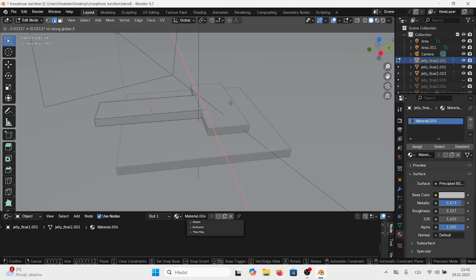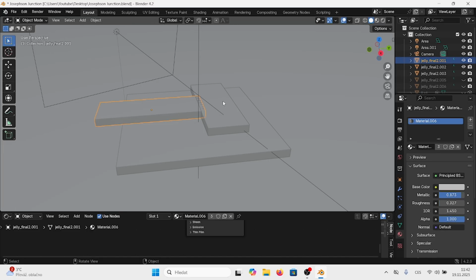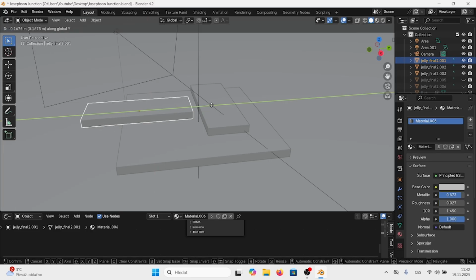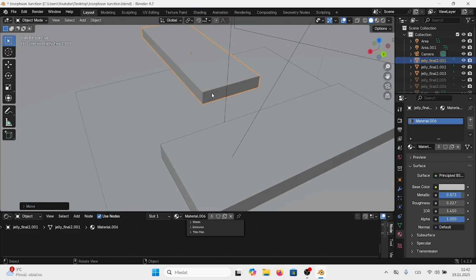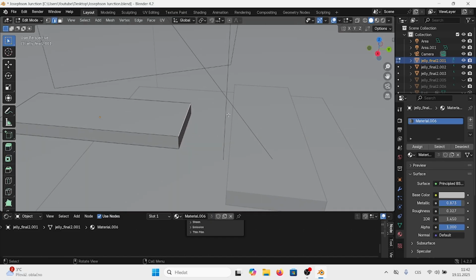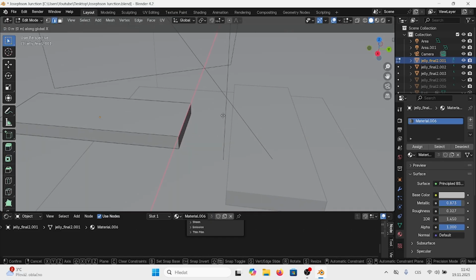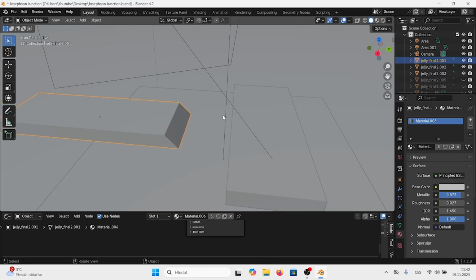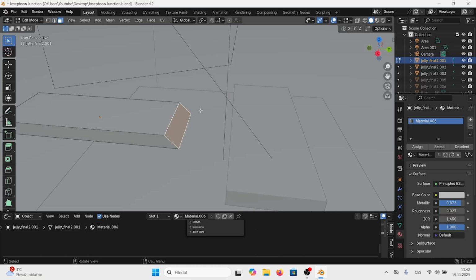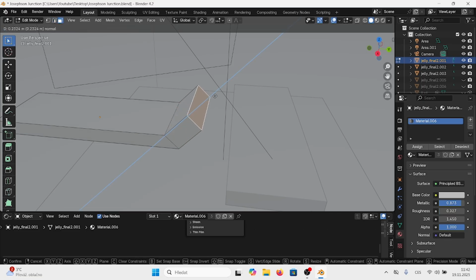We will move this a little bit backwards. We need to move it first so we see what we are doing. We will move it by G along the Y-axis, and let's say -1, and now we can really extrude it like